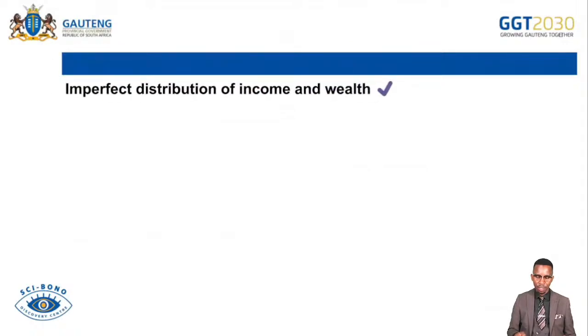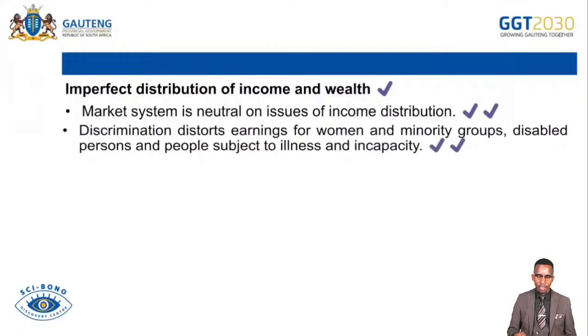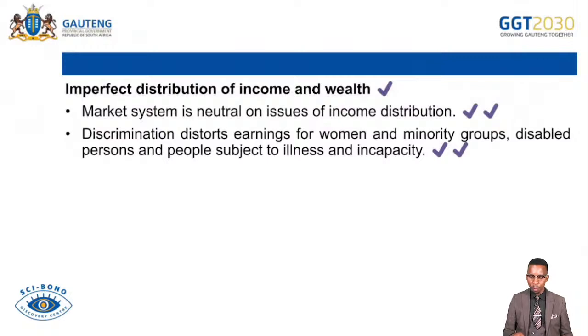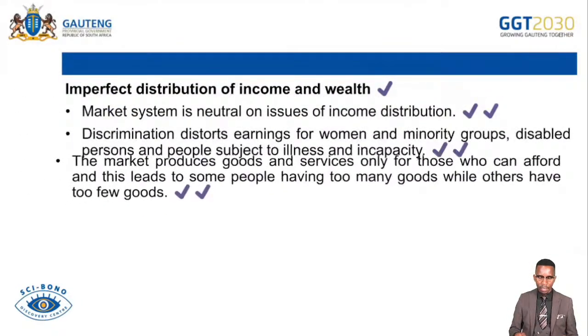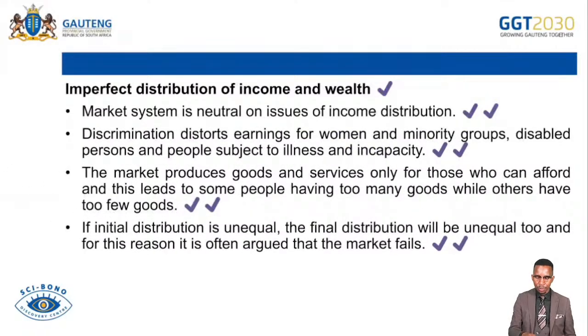And then we continue. Imperfect distribution of income and wealth. The market system is neutral on issues of income distribution. Discrimination distorts earnings for women and minority groups, disabled persons, and people subject to illness and incapacity. The market produces goods and services only for those who can afford them, and this leads to some people having too many goods while others have few goods. If the initial income distribution is unequal, the final one will also be unequal, which can lead to market failure.